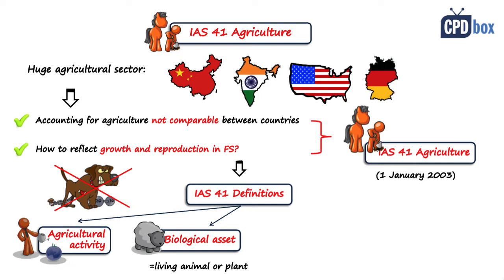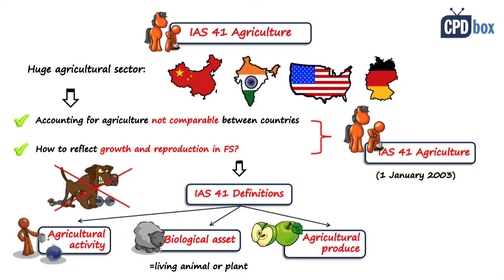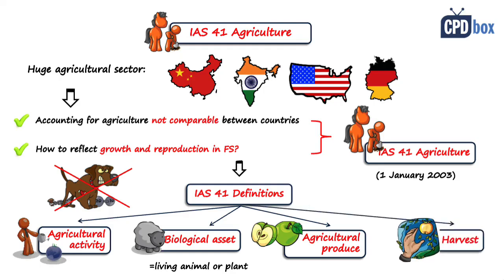And also, even if you have a biological asset, you apply IAS 41 only if you are using it in an agricultural activity. So that's not automatic. Another term is agricultural produce, and this is the harvested product of entities' biological assets. So there you have your apples or milk. Another term, harvest, that's the moment when you get the produce from the biological asset, for example, milk the cow.